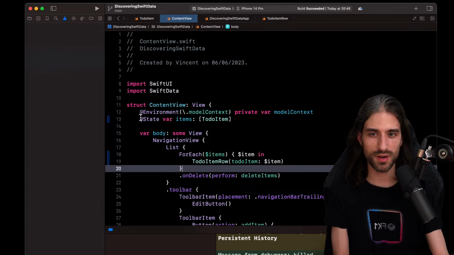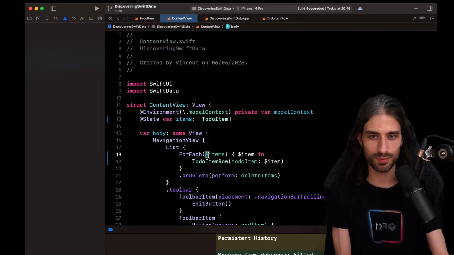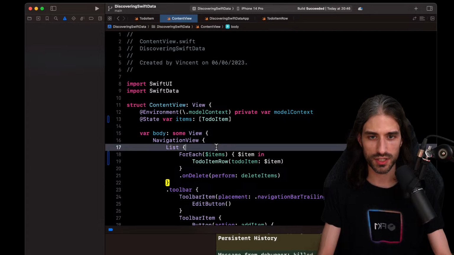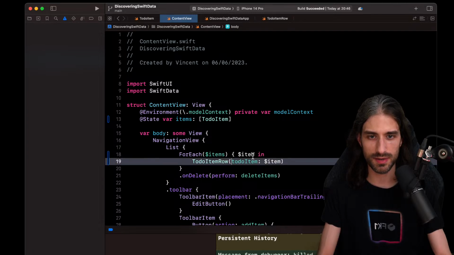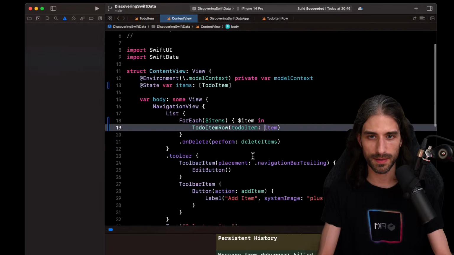All right. So when you have an add_state property, this is the syntax to get an array of bindings from your array of just regular values. And so you indeed need to put the dollar in these three places. But I guess this only works with add_state and not with what I'm trying to achieve now. But this is maybe where this @bindable comes into play.